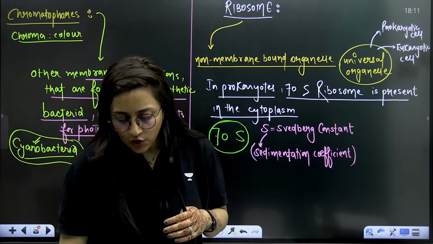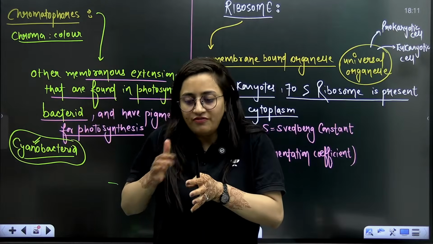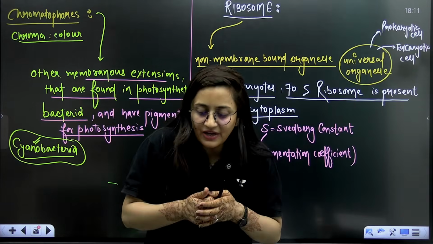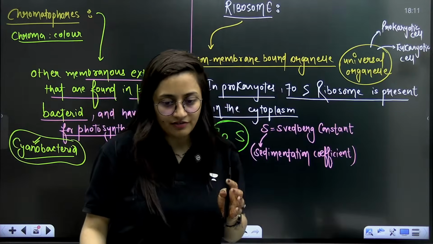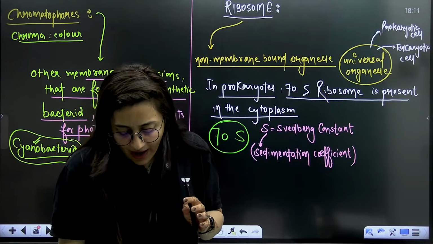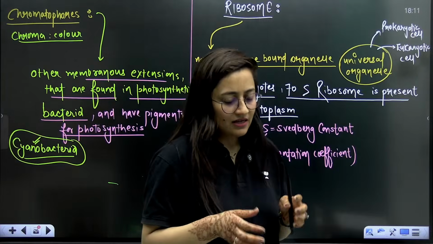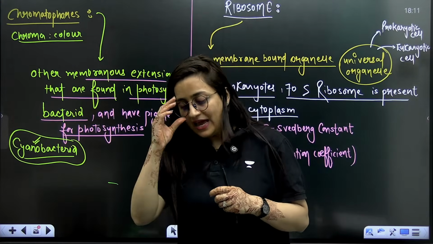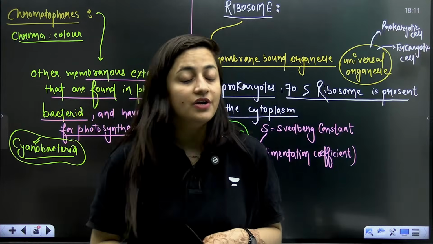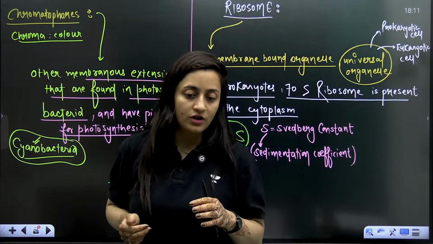What are you doing? You are separating it, and you preserve their individual factors. So basically, we are separating the organelles and the macromolecules, and we are going to preserve their individual factors as well. Now, what is going to happen in this cell fractionation? With the help of this technique, we separate the different cellular components.